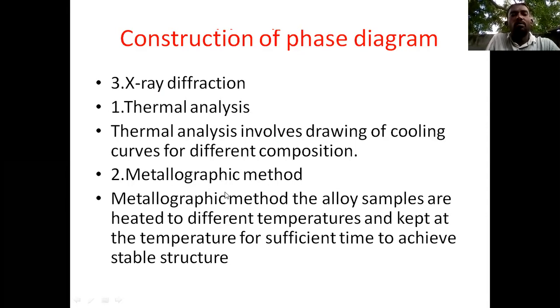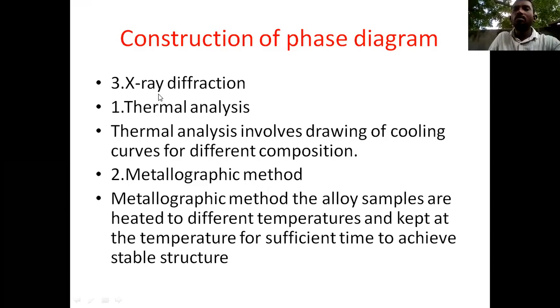In the metallographic method, the alloy samples are heated to different temperatures and kept at the temperature for sufficient time to achieve a stable structure. We take one alloy, heat it to different temperatures, and hold it at each temperature for sufficient time to achieve the stable structure. For example, we can take iron metal. In this iron metal, the hardness is lower.